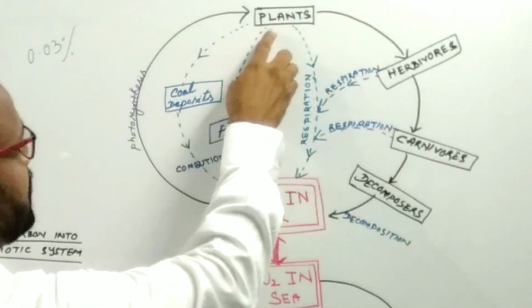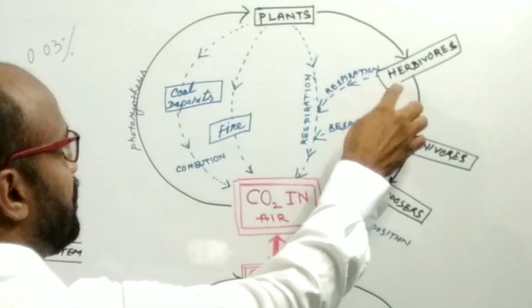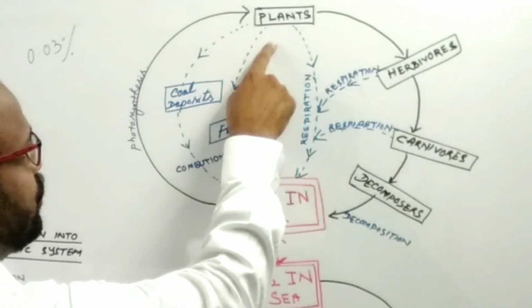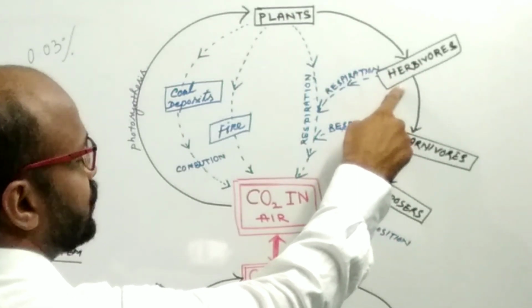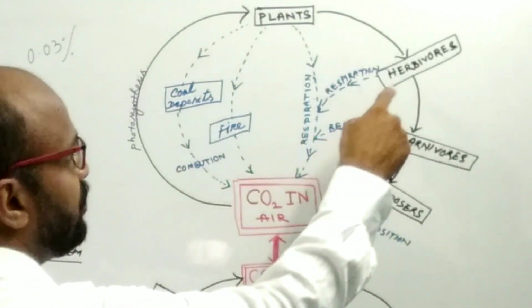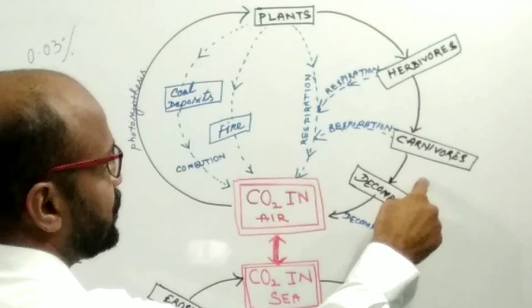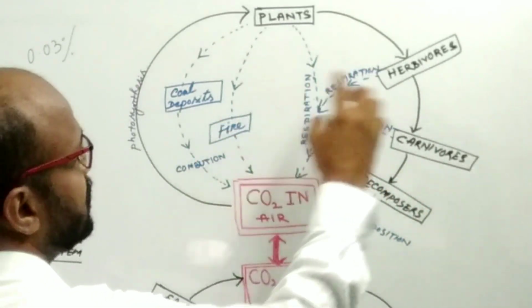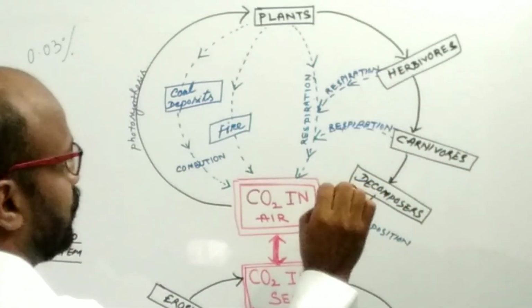If the plant is eaten by herbivores, then such carbon is transferred to herbivores, the animals. If the herbivores are eaten by carnivores, then the carbon is transferred from herbivores to carnivores.